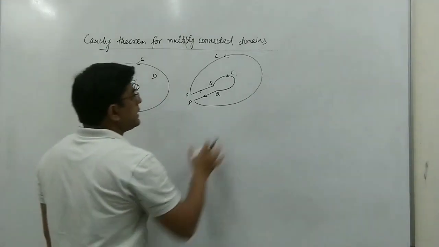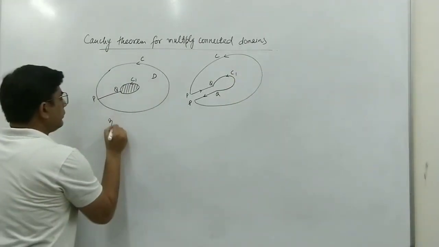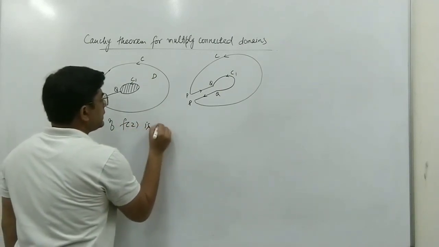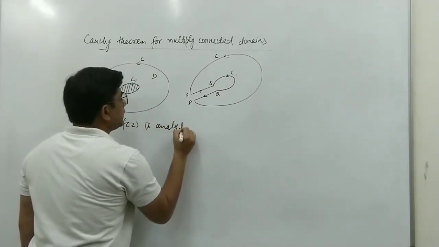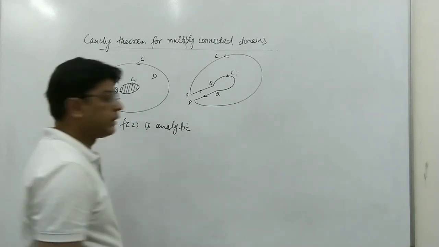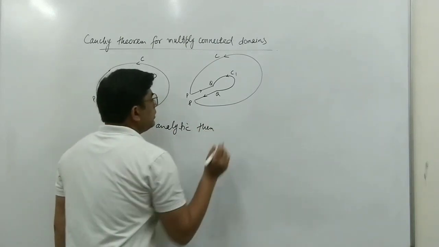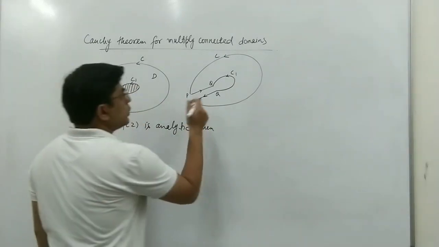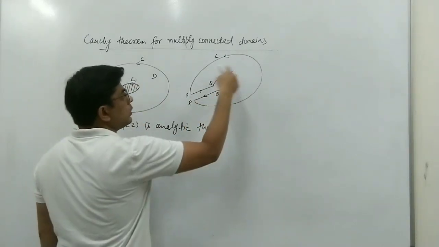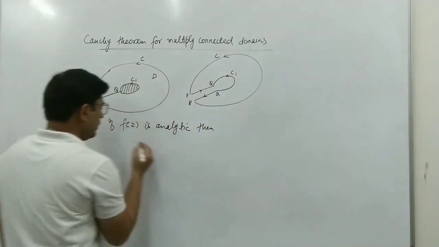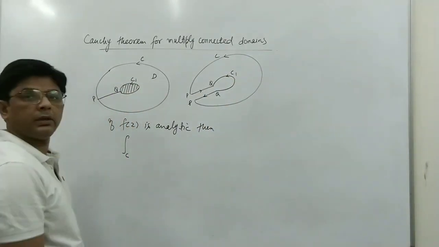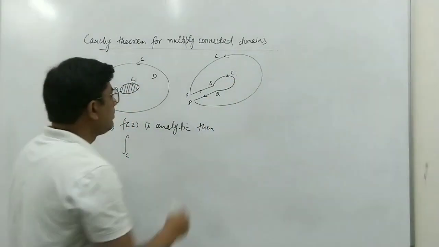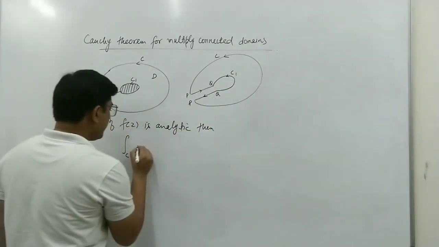Okay. So if f(z) is analytic, then we have the integral. Suppose we move from here, so this is the integral along C. So the integral along C, we are taking the boundary, plus the integral along PQ.